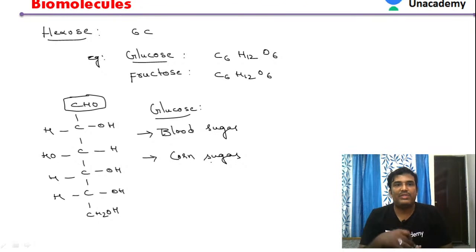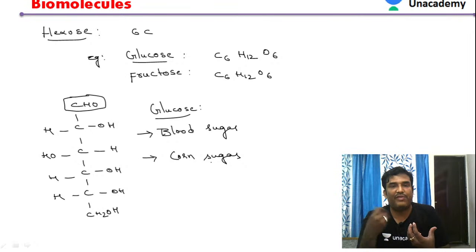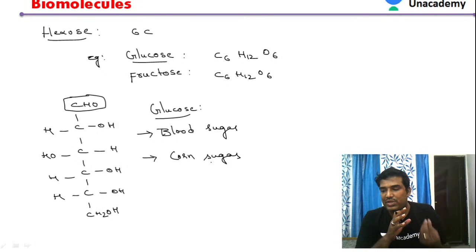Excess glucose in the body is stored in the form of glycogen. In the case of plants, excess glucose is stored in the form of starch. In photosynthesis also, glucose is synthesized by the plants. In humans, glucose is called blood sugar, and it is also called corn sugar.